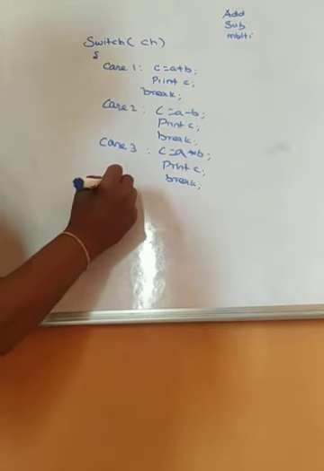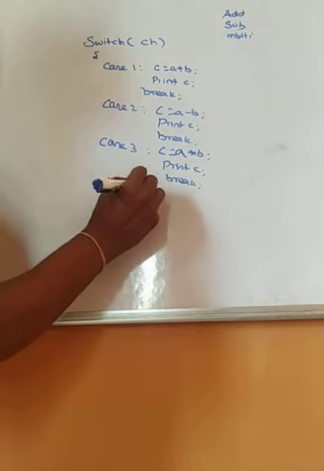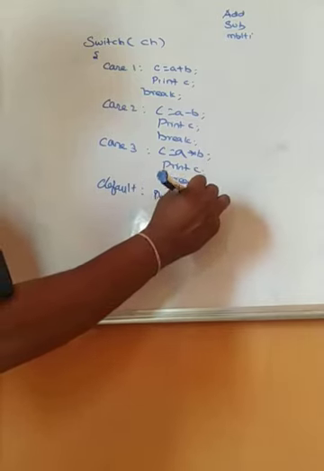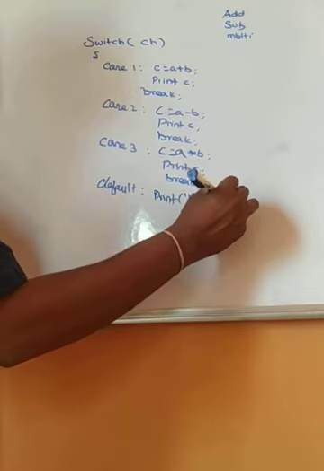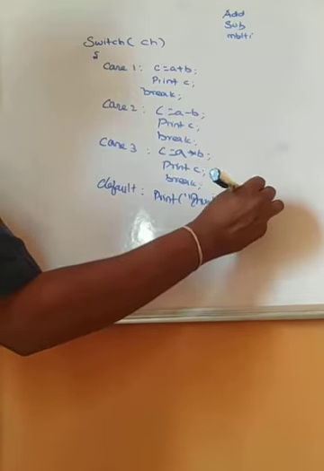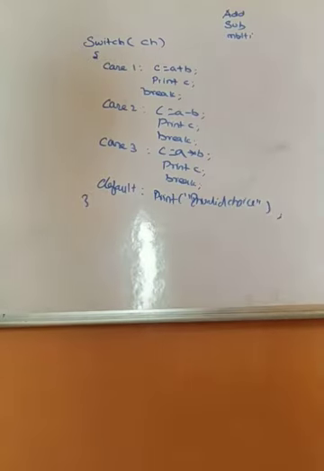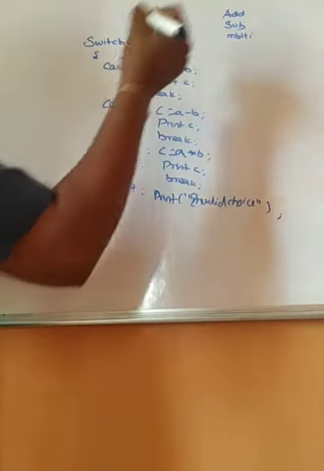And the fourth one is default. Print invalid. So this is the thing which I will be giving. But before this, one thing I have to do is get the input from the user.